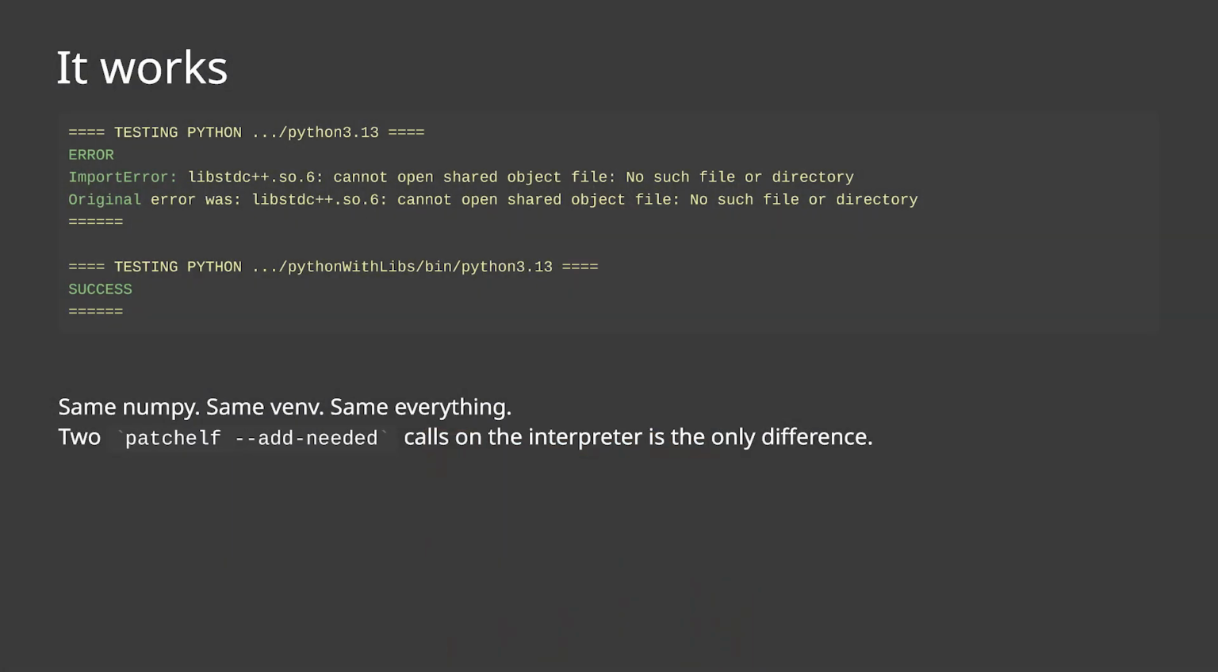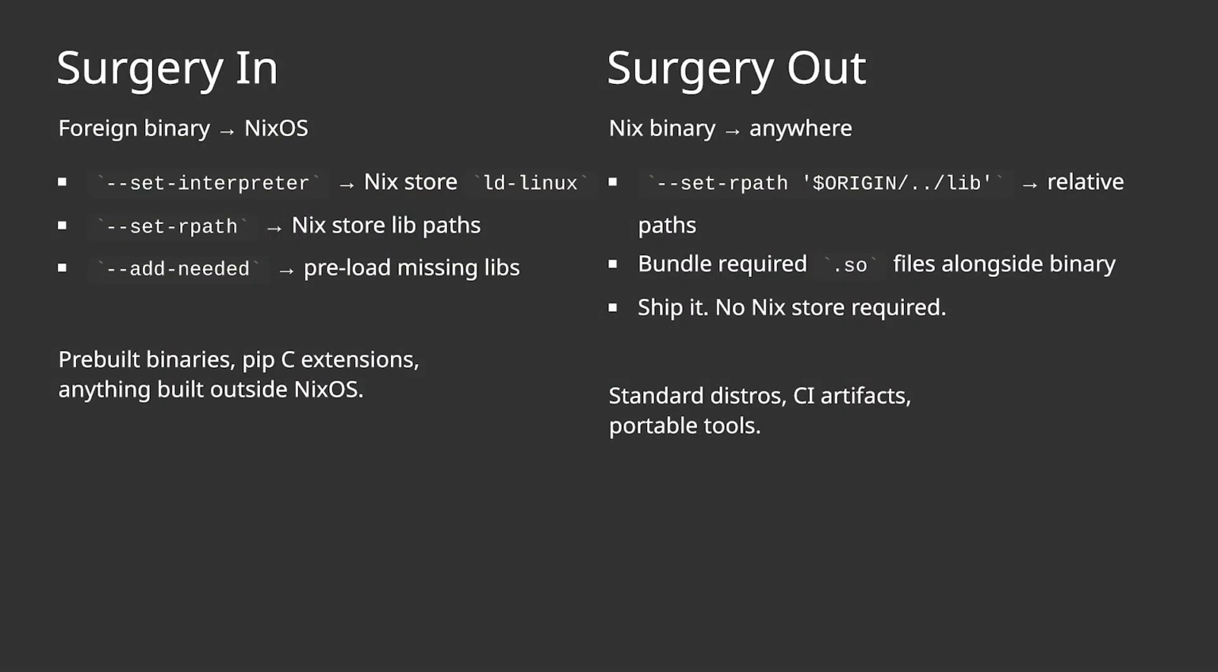And this is handy. This is really nice. I've been using this for a lot of my Python stuff where I do need these things, so I just don't have to worry about wrappers and setting environment variables. But it's kind of only useful for surgery in. It helps us take stuff that isn't meant for NixOS and bring it to NixOS, which is really great. Pre-built binaries, pip C extensions, stuff you find on GitHub, the latest Rust or Go project. But I wanted to see, what about going the other way? You know, like, what about surgery out?